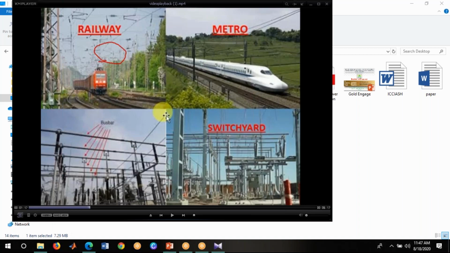In overhead transmission lines, it is completely three-phase lines. In distribution, somewhere it is three-phase, somewhere it is single-phase. So distribution consists of three-phase loads as well as single-phase loads, right? So this is the major difference between overhead transmission lines and distribution lines. Are you clear about this?